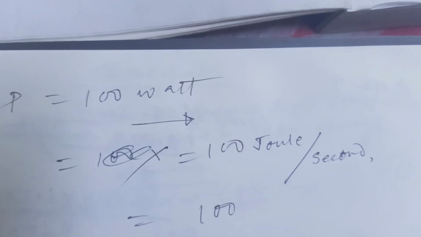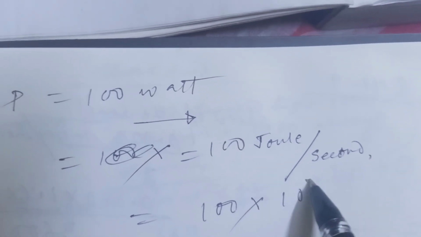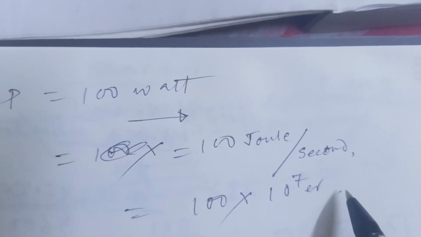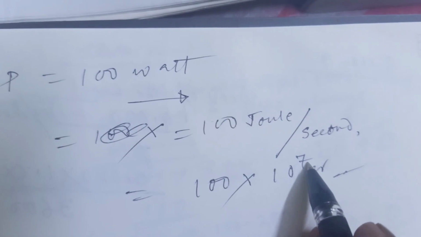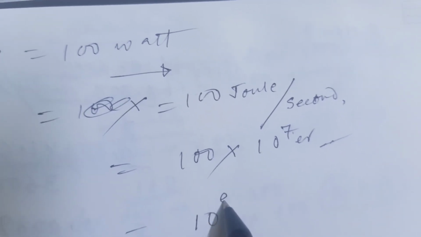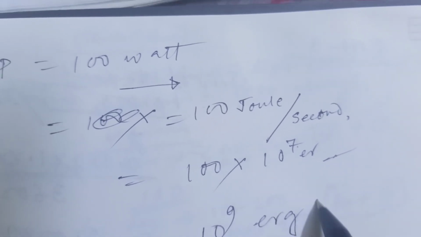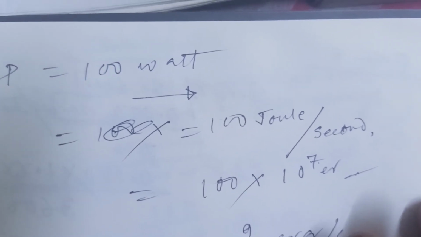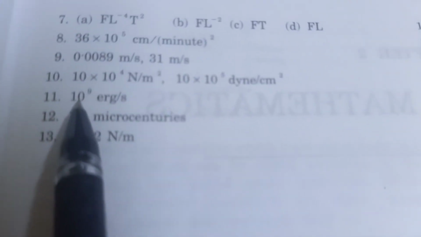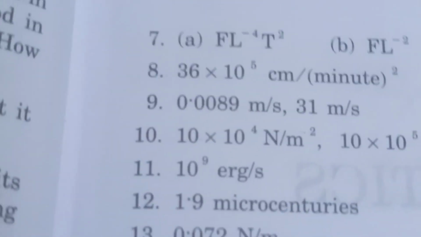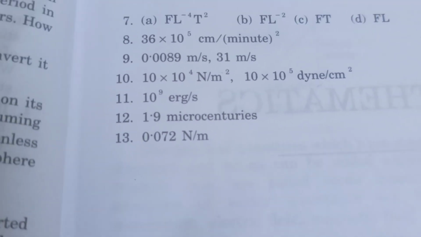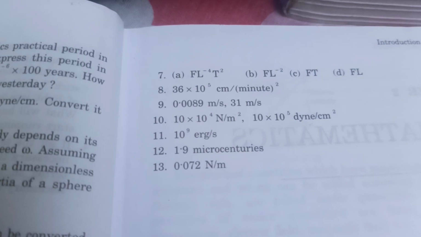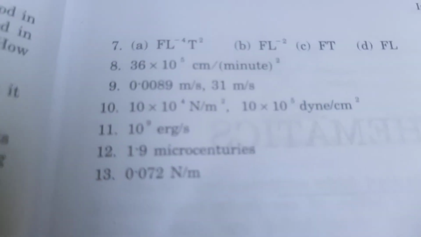And what is joule in the CGS unit? 10 to the power 7 erg. So it is 100, that is 10 to the power 2, into 10 to the power 7, which is 10 to the power 9 erg per second. So this is the unit, and you can check it. The answer to question number 11 is 10 to the power of 9 erg per second.